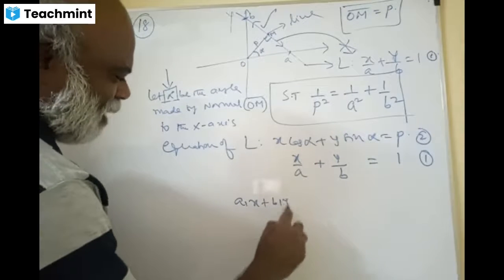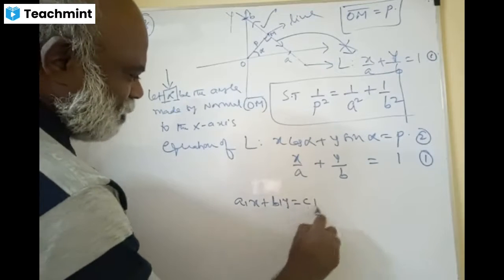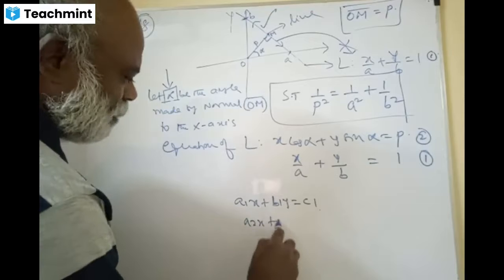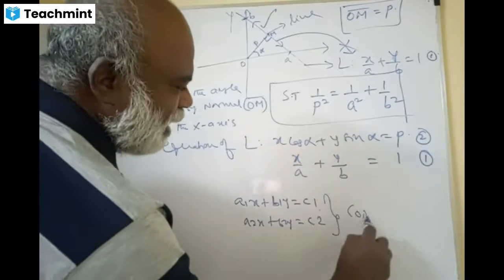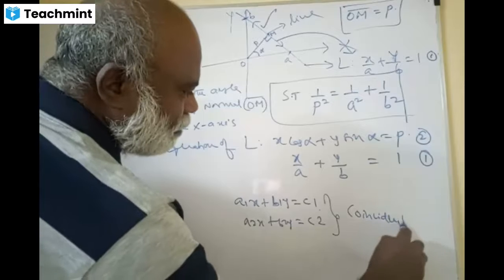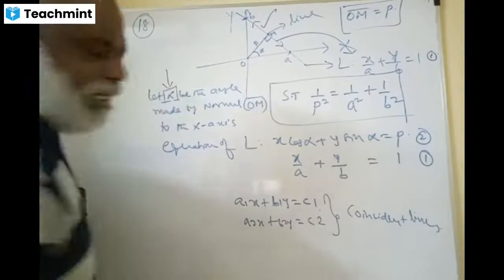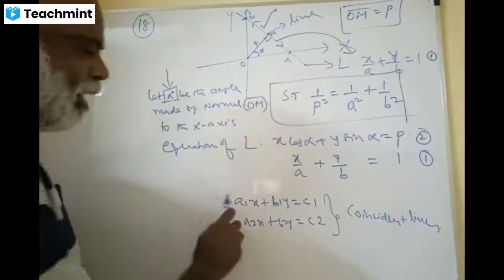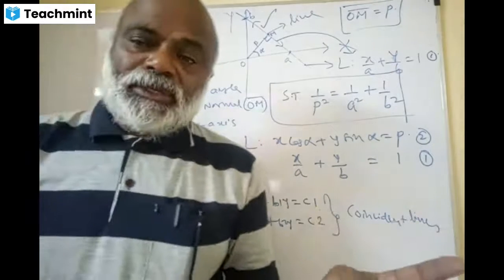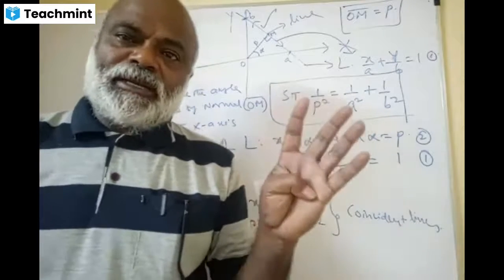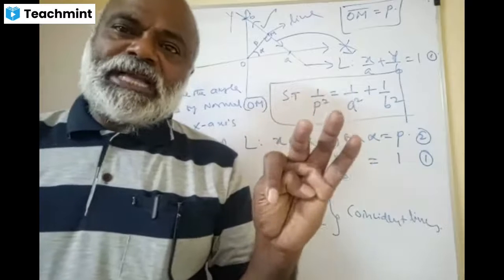A1x plus B1y is equal to C1. A2x plus B2y equal to C2. These two are coincident lines. What is the condition? What do you mean by coincident lines? Do they have a single solution, many solutions, or no solution?